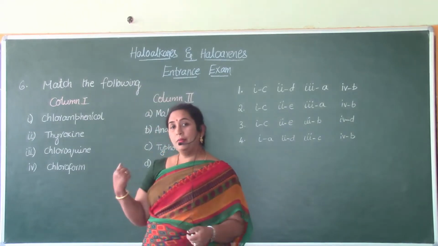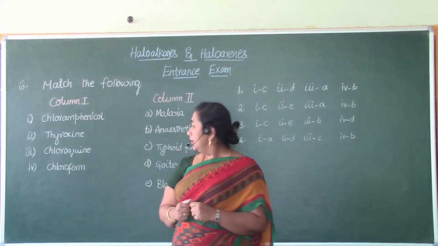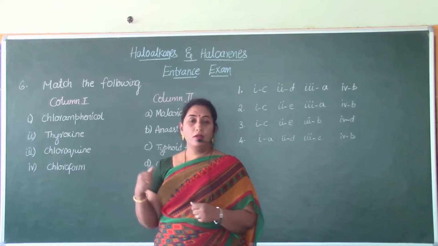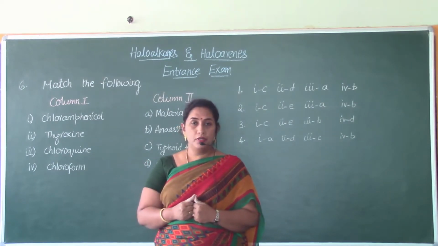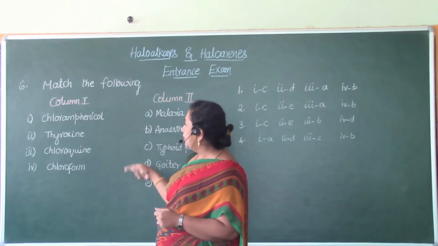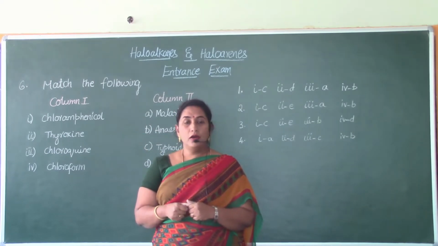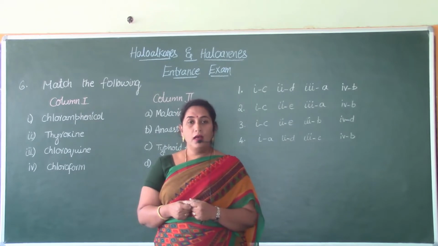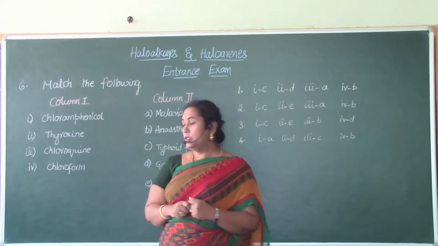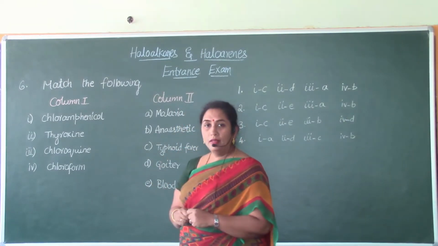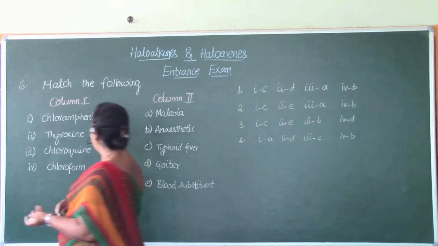Okay, the next match the following. Let us take up match column 1 with column 2 contents. Now here they have given us different names of the drugs or the hormones, and what each is connected with is given in column B. Now let us see column A and B.